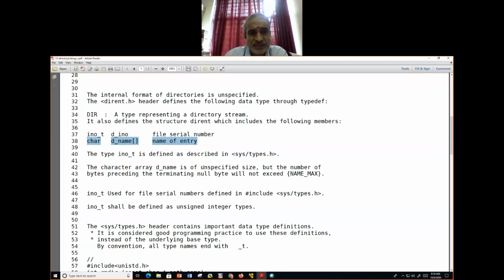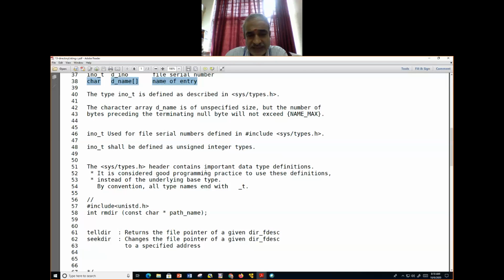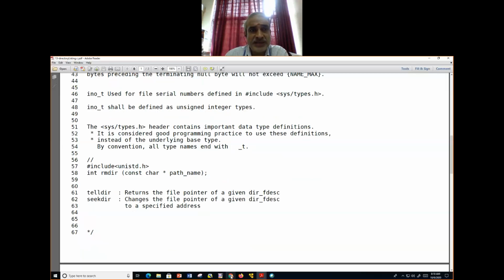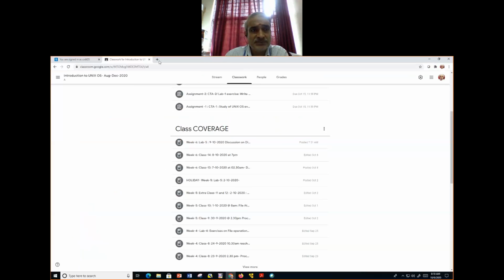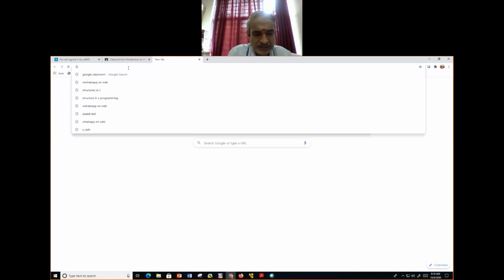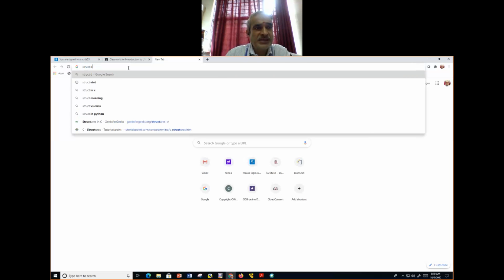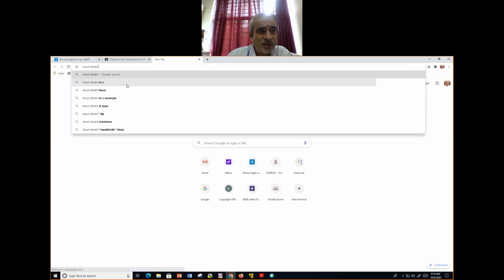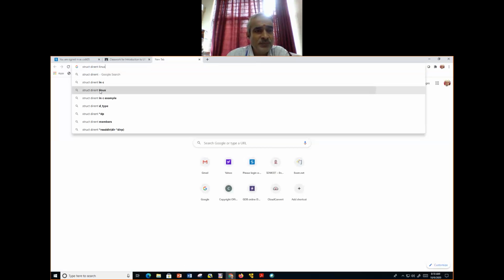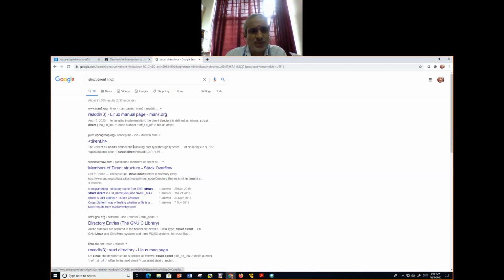Now, if you want to see the details of struct direct, you have to search for it. Let's look into that. Search for struct direct in Linux. This is how you need to search. There are many results; you pick one of them and go through it. You need to search for which one is useful. The internet is a collection of so many things. Find out which is appropriate and use it. Every material given need not be good.